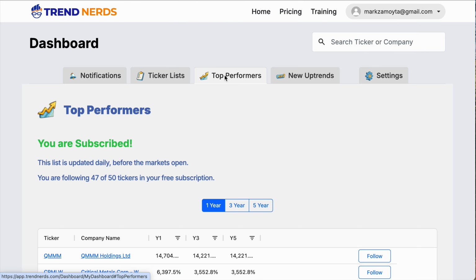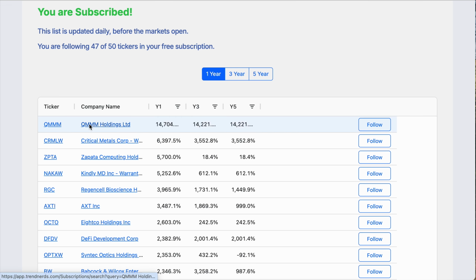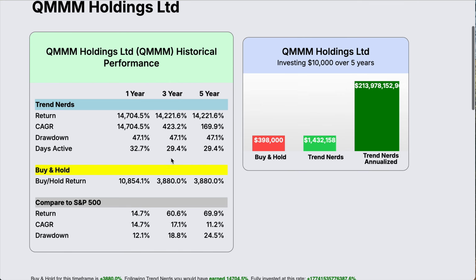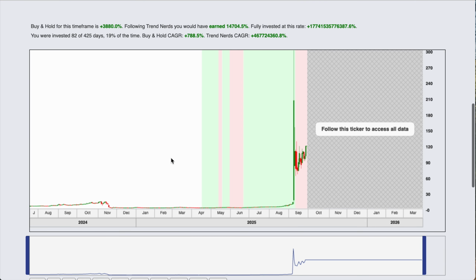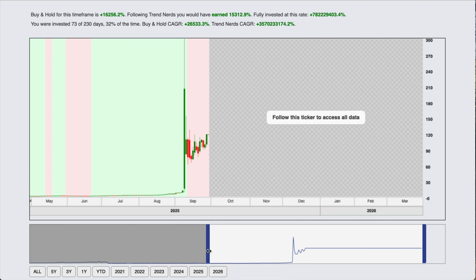So I signed in with an account that has access to top performers. And we can see that this first one listed is QMMM, the one that's making a ridiculous 14,000%. Let's take a look at what's going on. When we look at the chart, we can see that we started tracking it around 2025 in August, April. And let's just take a look at what's happening.